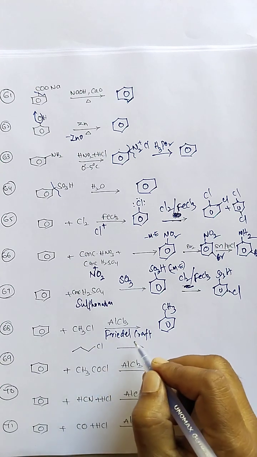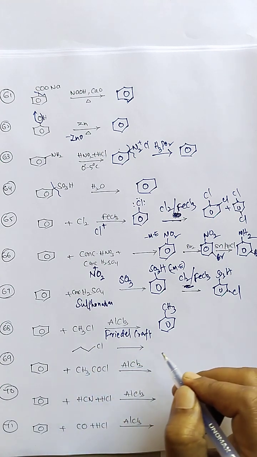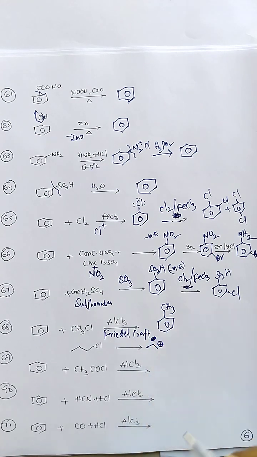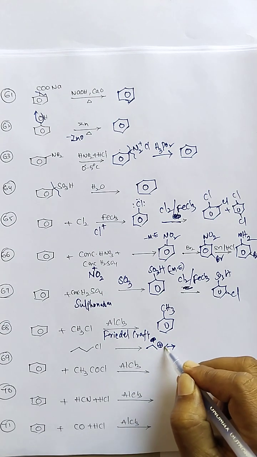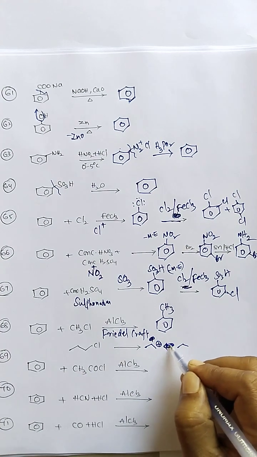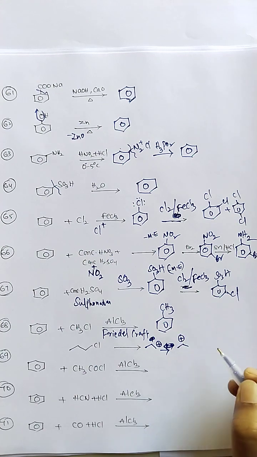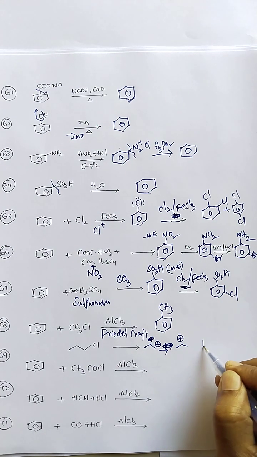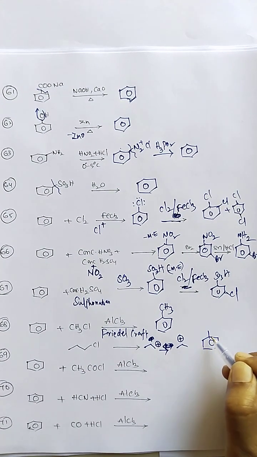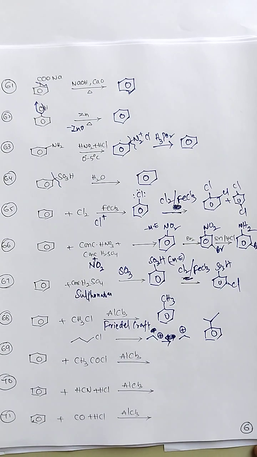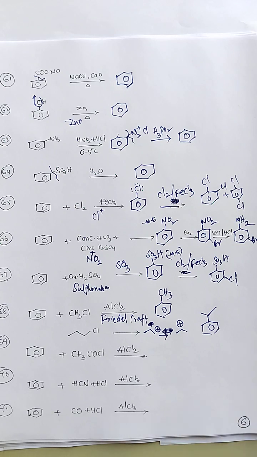When you treat it with propyl chloride, the primary propyl carbocation, not resonance stabilized, is rearranged to a secondary carbocation. This is the electrophile here, so the product is isopropyl benzene.